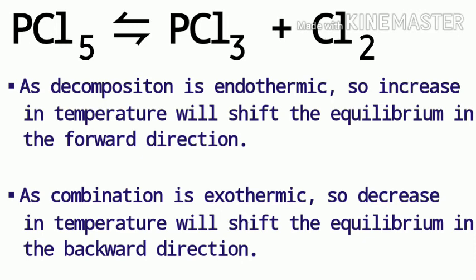For the effect of change in temperature, as the decomposition is endothermic, an increase in temperature will shift the equilibrium in the forward direction and favor the decomposition of PCl5, and as combination is exothermic, a decrease in temperature will shift the equilibrium in the backward direction and favor the combination of PCl3 and Cl2 to form PCl5. Here we can see that an increase in temperature is favoring the decomposition of PCl5 and the decrease in temperature is favoring a combination of PCl3 and Cl2.